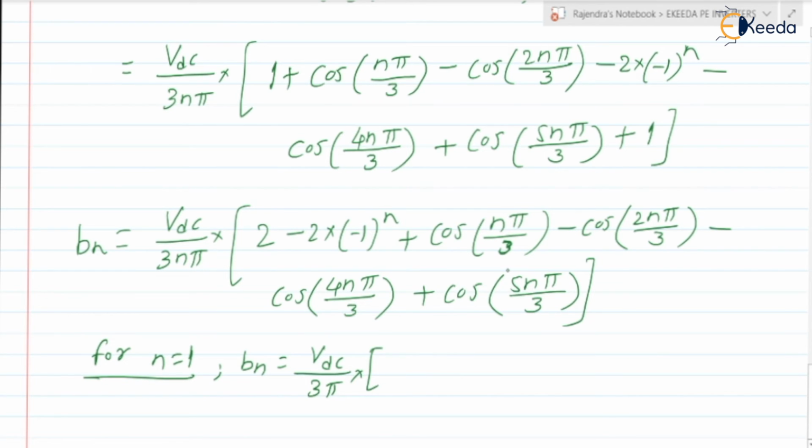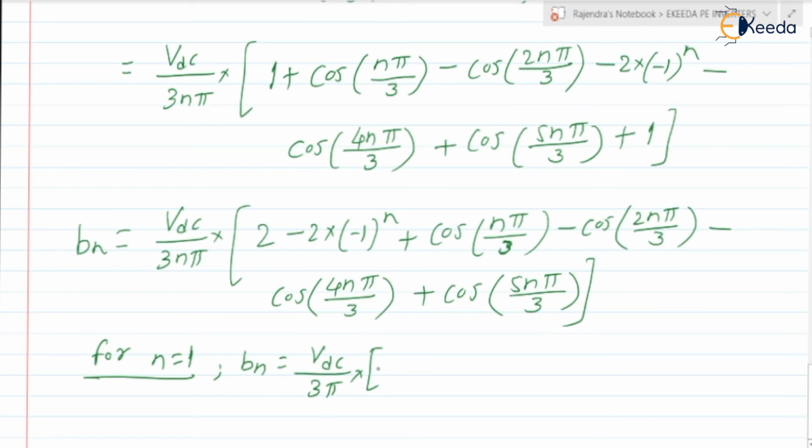It is 2 minus 2 into minus 1 to the power 1, plus cos of 1 into 180 by 3, minus cos of 2 into 1 into 60 degrees, that is pi by 3, minus cos of 4 into 1 into 60, plus cos of 5 into 60. So here it is minus cos, minus cos, 1 plus cos. If you check this value, it is equal to 6.